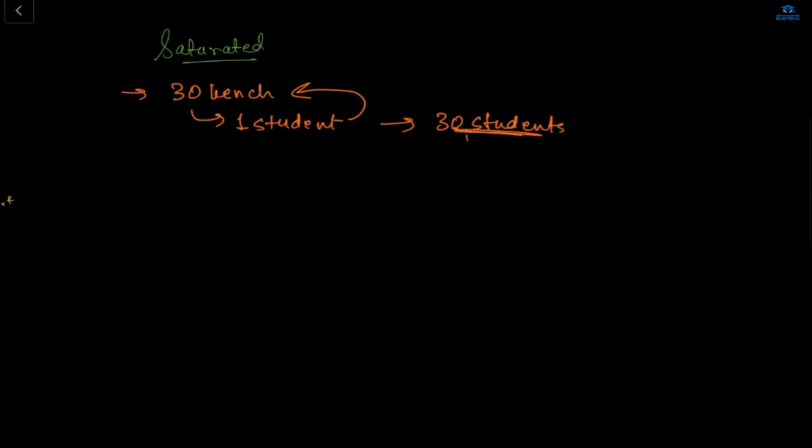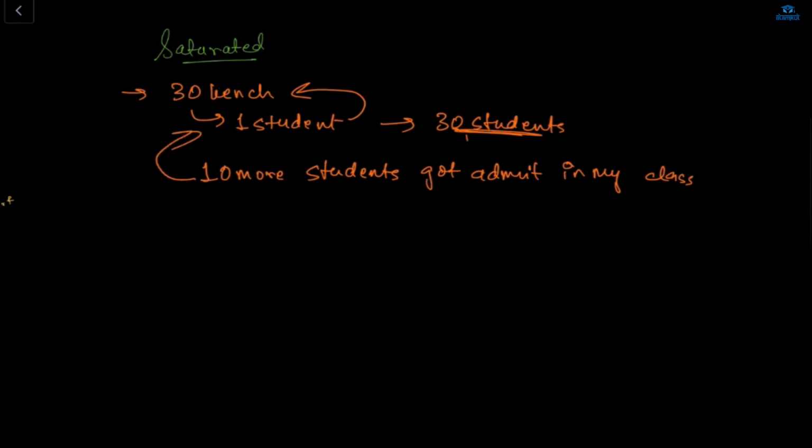Now, if 10 more students got admitted in my class, then what will happen? Ma'am, overcrowding. Yes, overcrowded. And I won't be able to adjust those 10 students in my class. Ma'am, won't you have to order 10 more benches? No, we can't order 10 more benches. We don't have that much money.